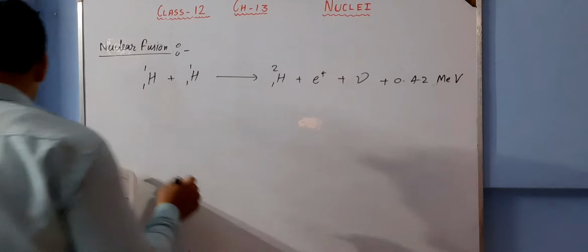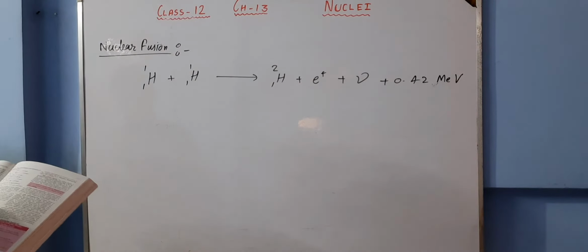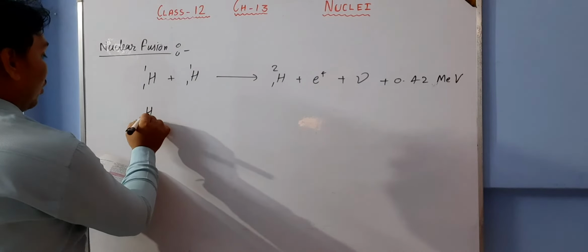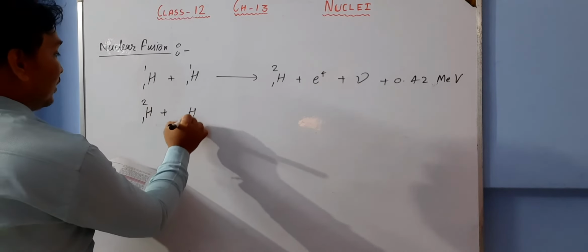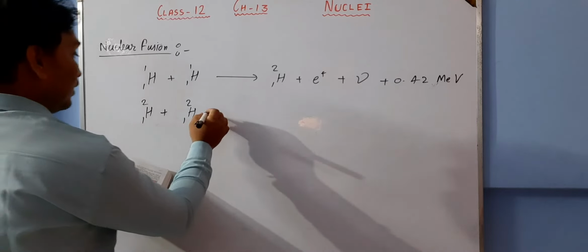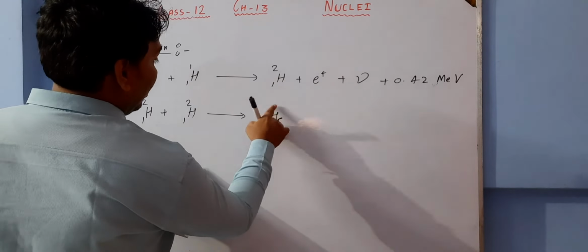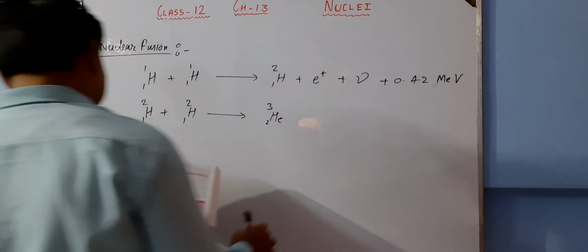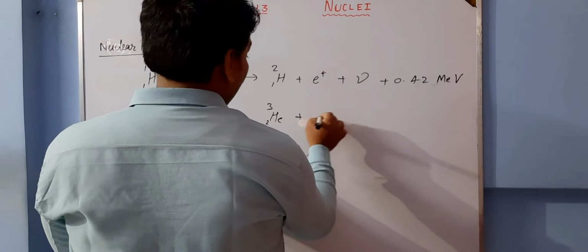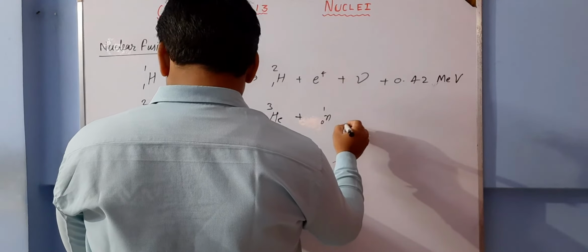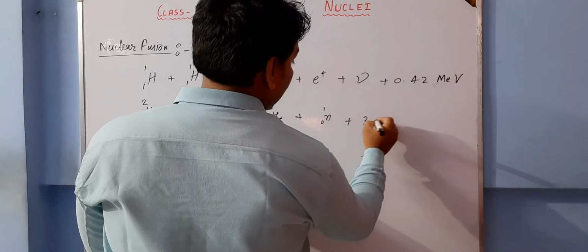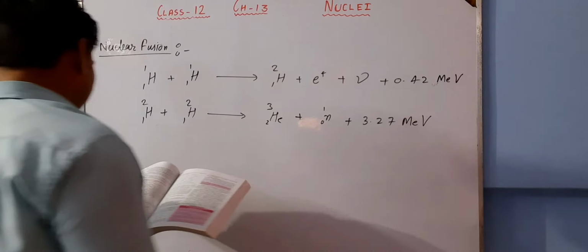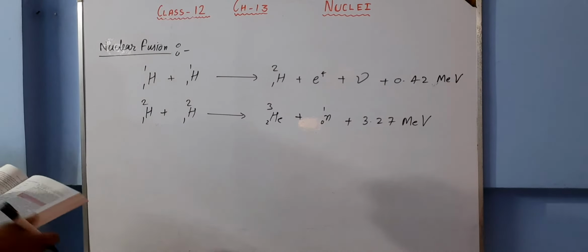Okay, but when we talk about two deuterons, these two hydrogens combined, they form a deuteron. But now when two deuterons combine themselves, then they form a helium nucleus of atomic number 2 and mass number 3 plus 1 neutron, plus now the amount of energy is 3.27 mega electron volt. Okay, so this is how.